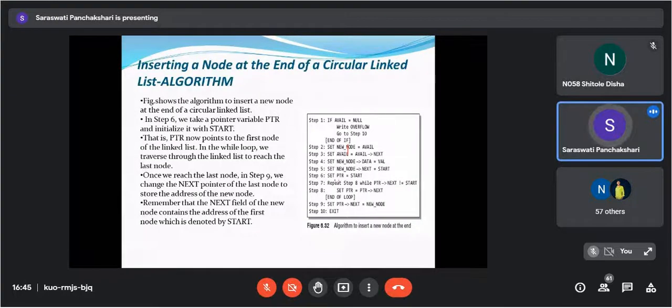Then set PTR is equals to start. Then repeat while PTR of next is not equals to start. Then set PTR is equals to PTR of next, and PTR of next is equals to new node. After this one, we are going to assign this.